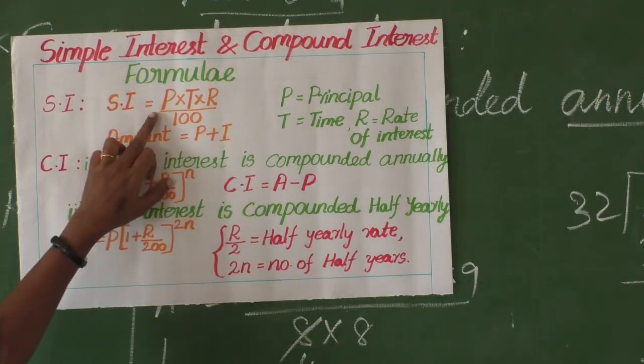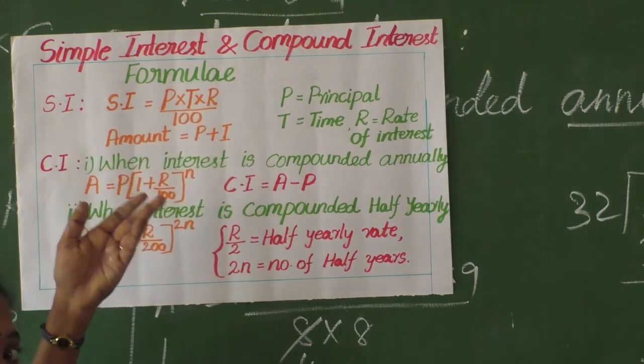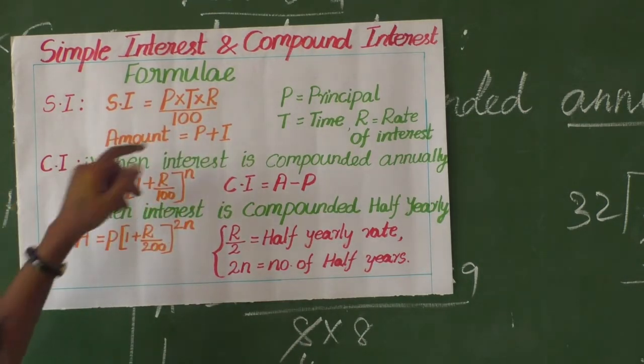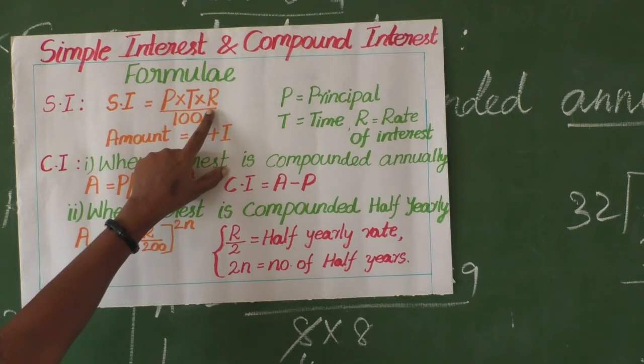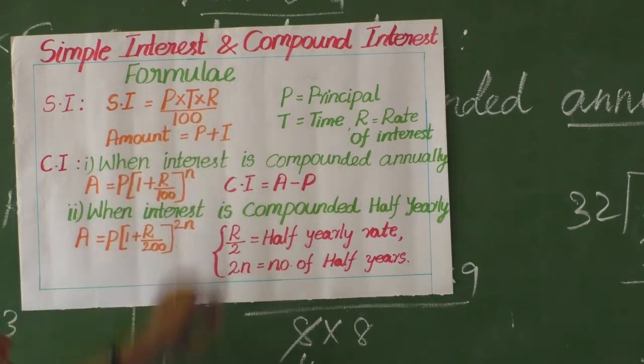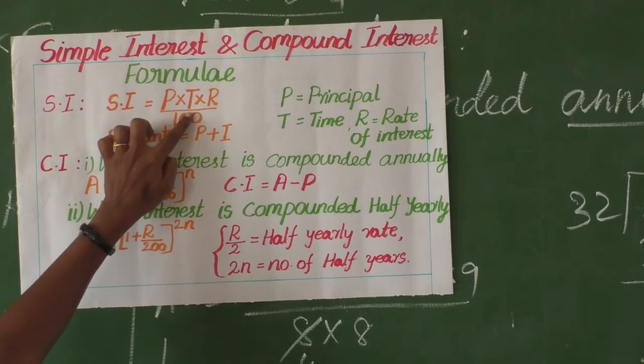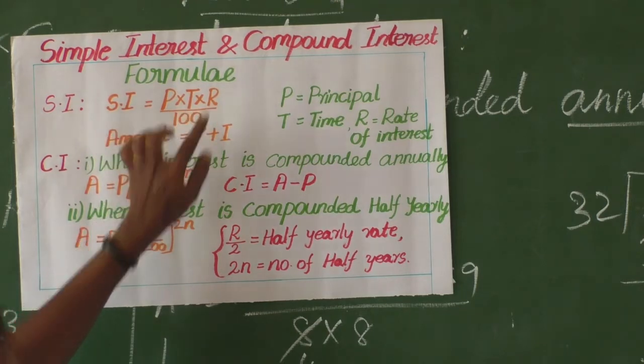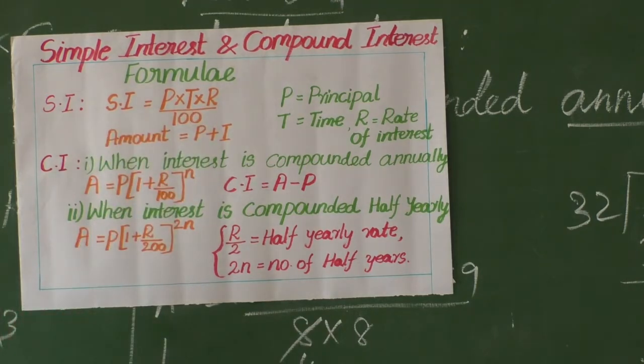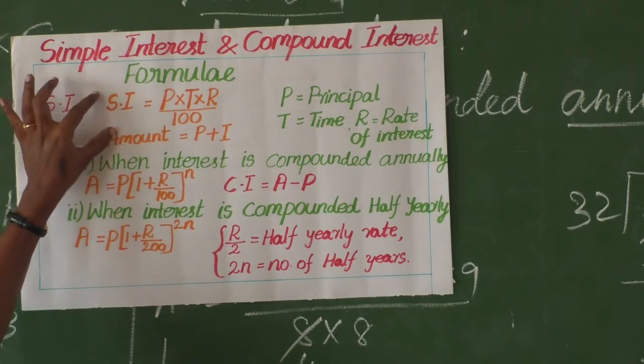P means principal, T means time, nothing but N, number of years, and R means rate of interest. P into T into R by 100, otherwise P into N into R, PNR by 100. This is for finding simple interest.